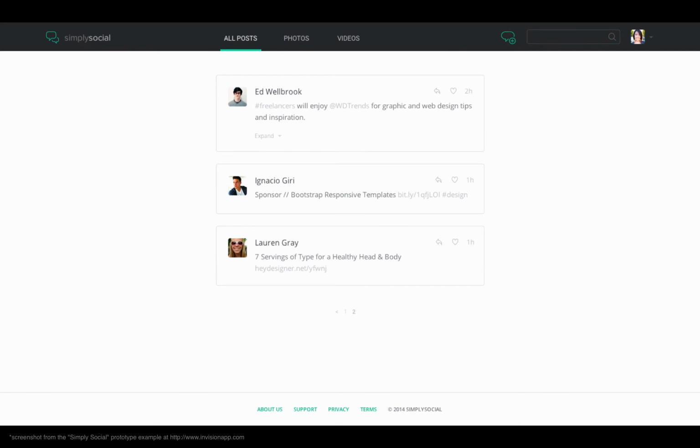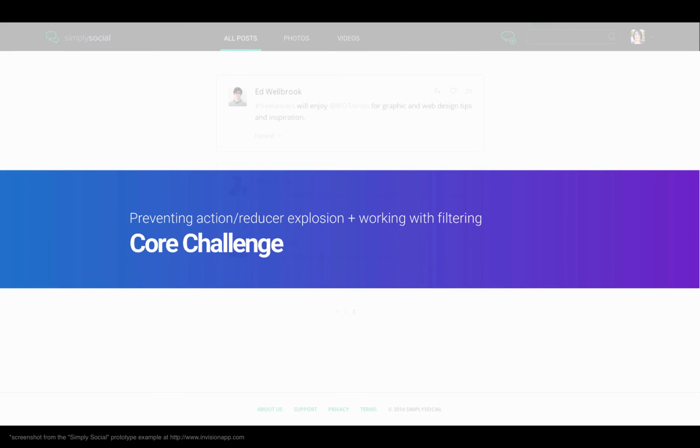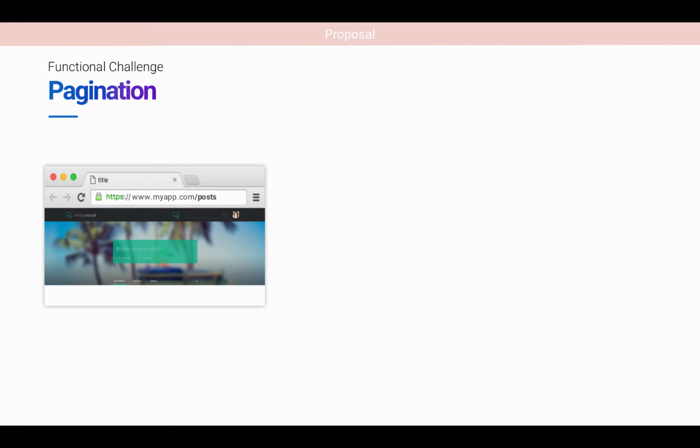The core challenge here, similar to filtering, is preventing action reducer explosion, but also being able to work alongside filtering. Both of these involve slicing data up into pieces, and you need both of them to work together and side by side. So let's take a look at an example, and to do that, let's dive into a component.